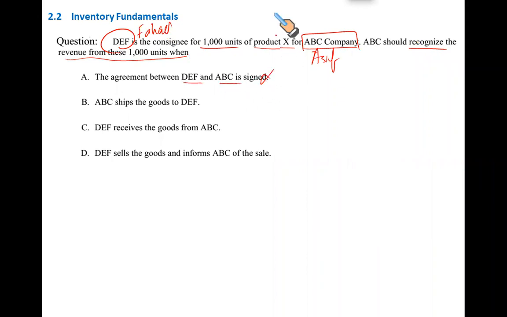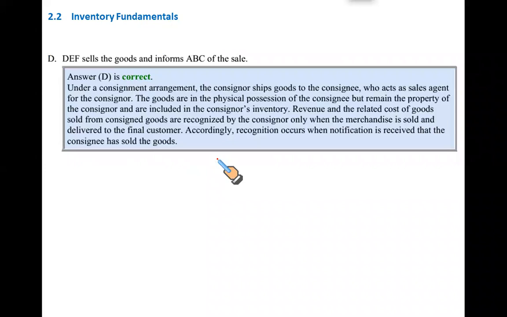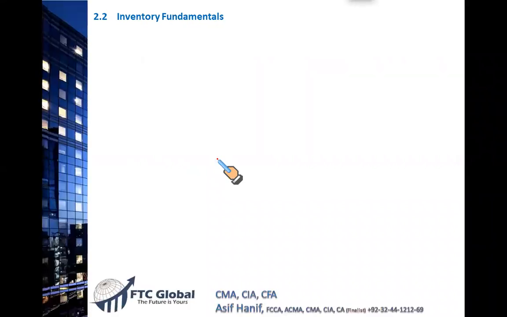That is the agreement. No, not the agreement date. ABC ships the goods. No, even when the goods are shipped, they are mine. They are the consigner's goods. DEF receives the goods. No, when DEF sells the goods, absolutely, all of you are right, and informs ABC that the goods have been sold, only then the sale must be recognized. Till that point, no. When the consignee sells and lets the seller know that the goods have been sold, only then he should record it as a sale. So that makes D the correct option.